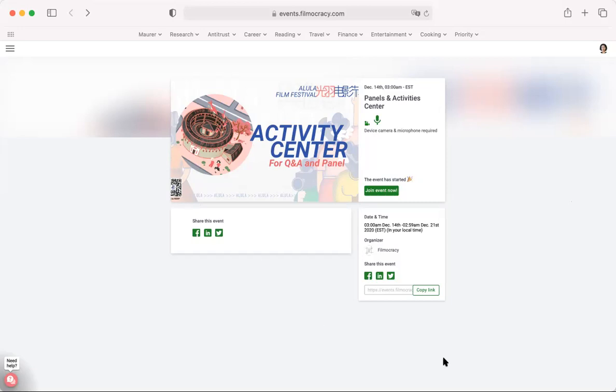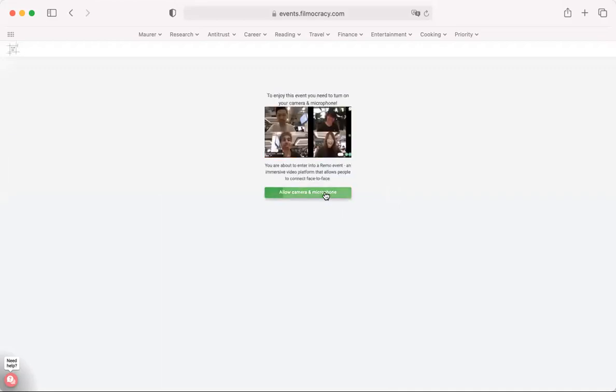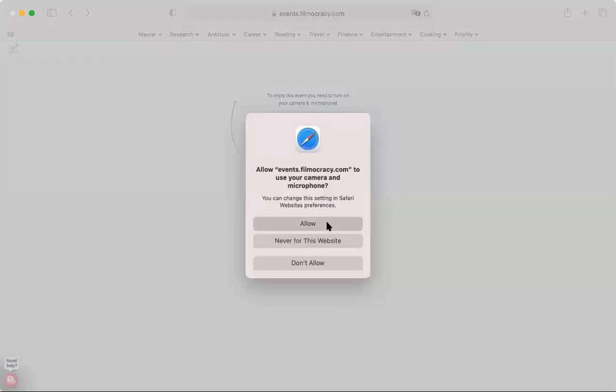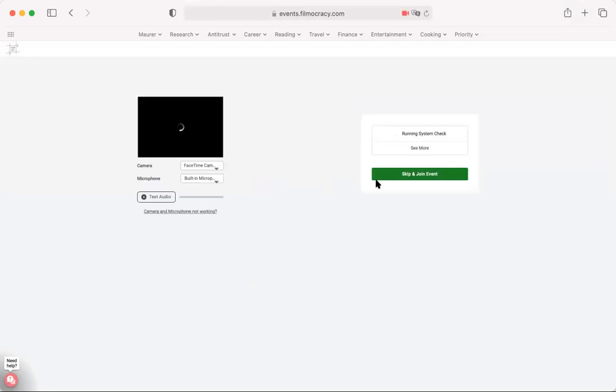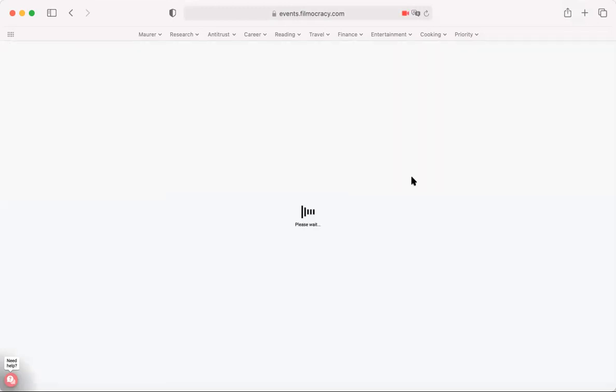Once you're on the page for the activity center, you click Join Event, and then you allow microphone and camera, allow everything, and proceed. And then at this point, you just skip to join event.